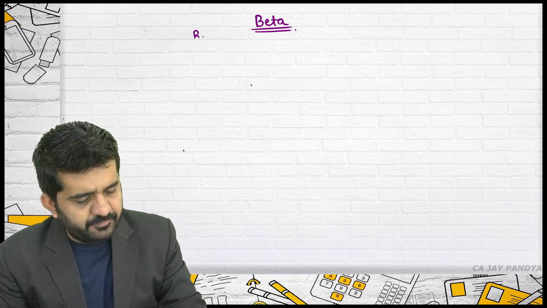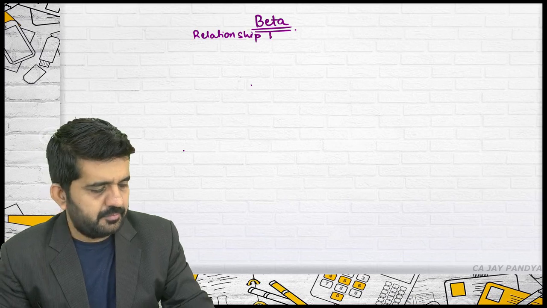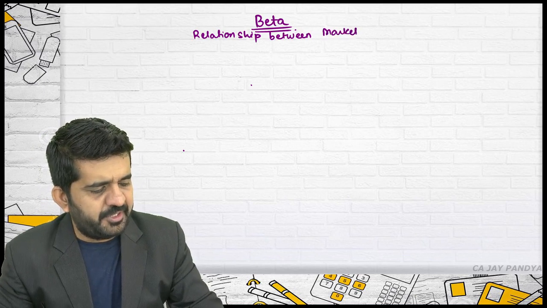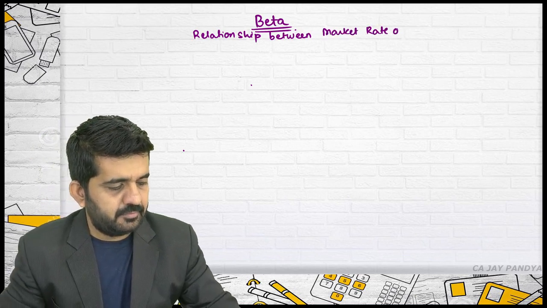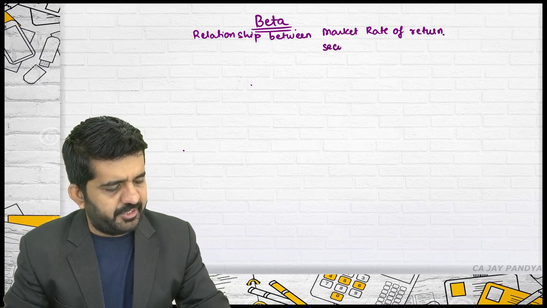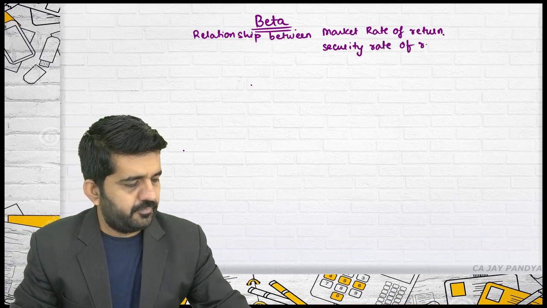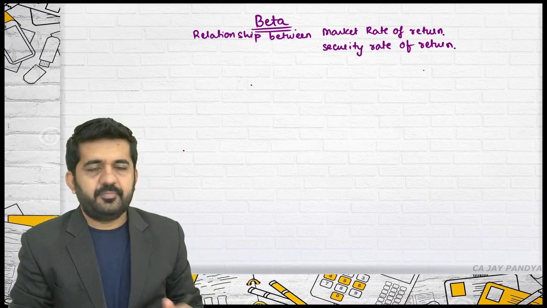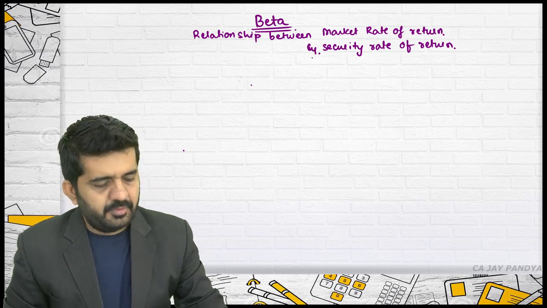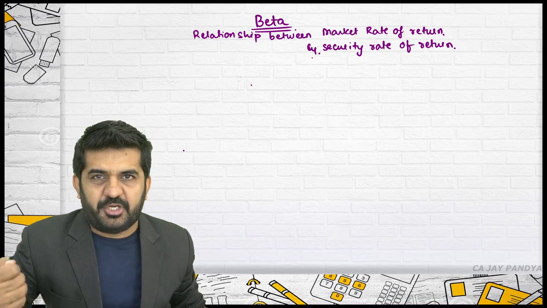Beta measures the relationship between market rate of return and security rate of return. It measures a relationship between market rate of return and security rate of return.